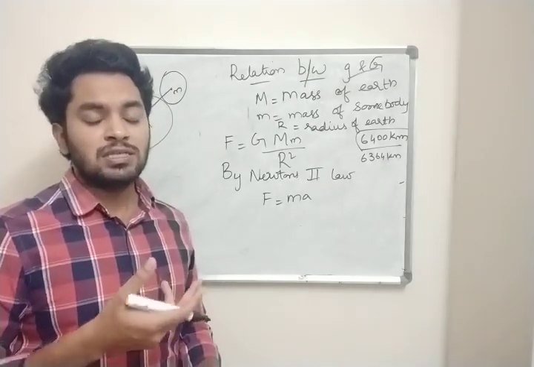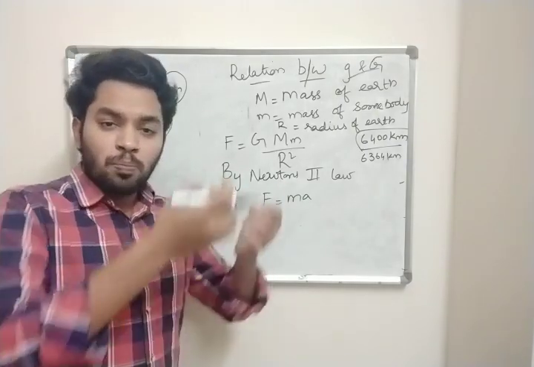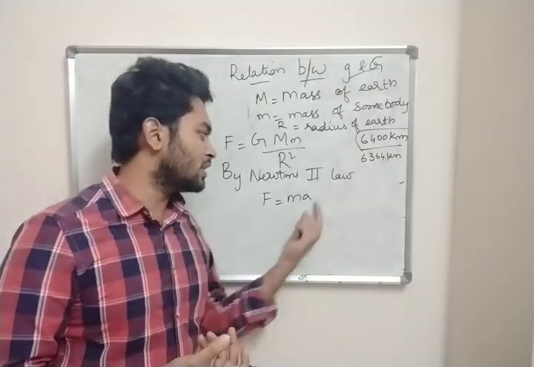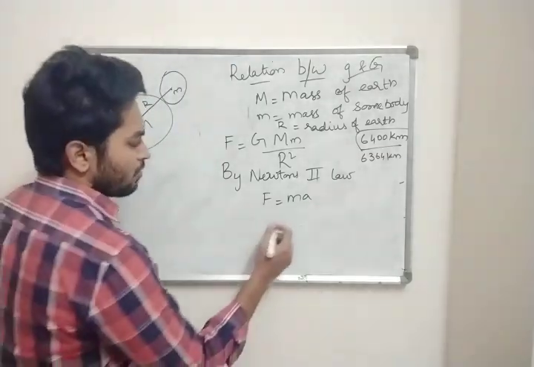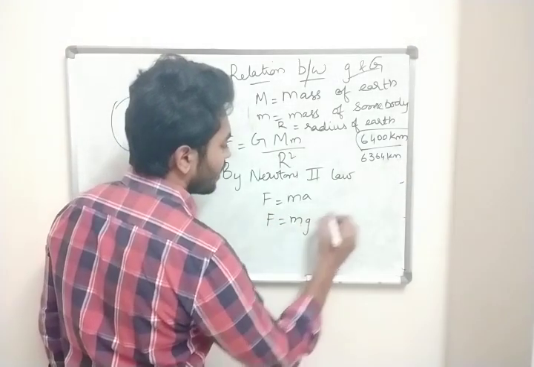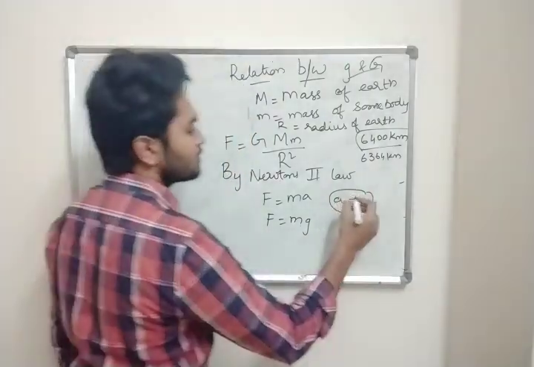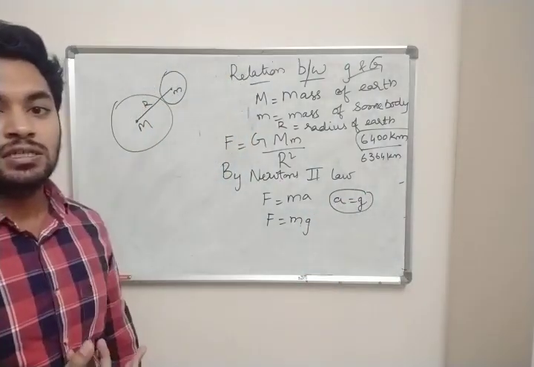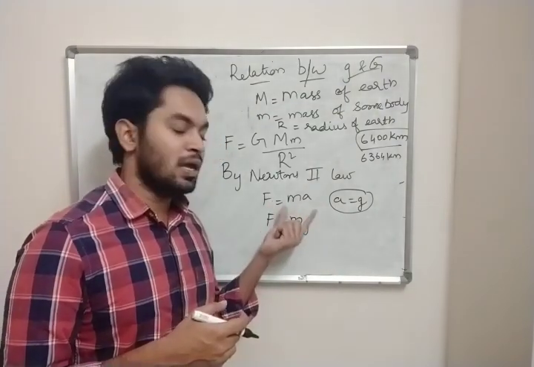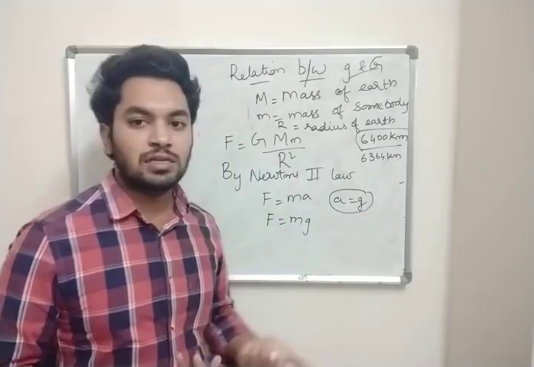Why is it being called like that? Because the Earth is applying the force to pull that body. So we are going to change this a as g. So F equal to mg, a equal to g, because it is acceleration due to gravity.